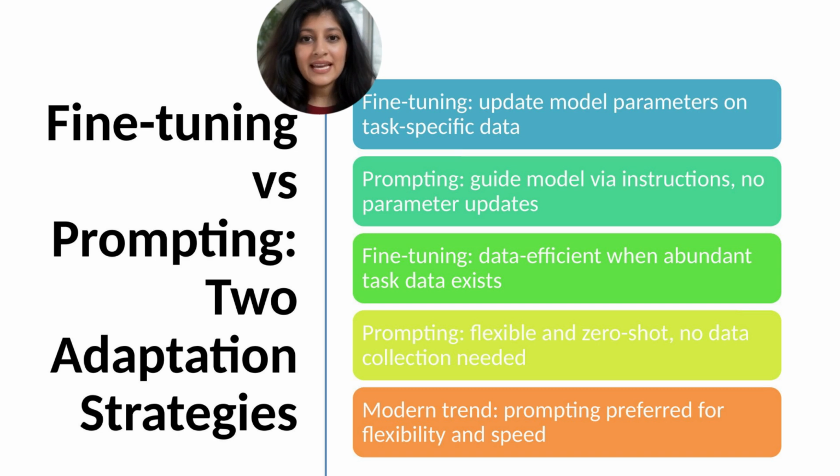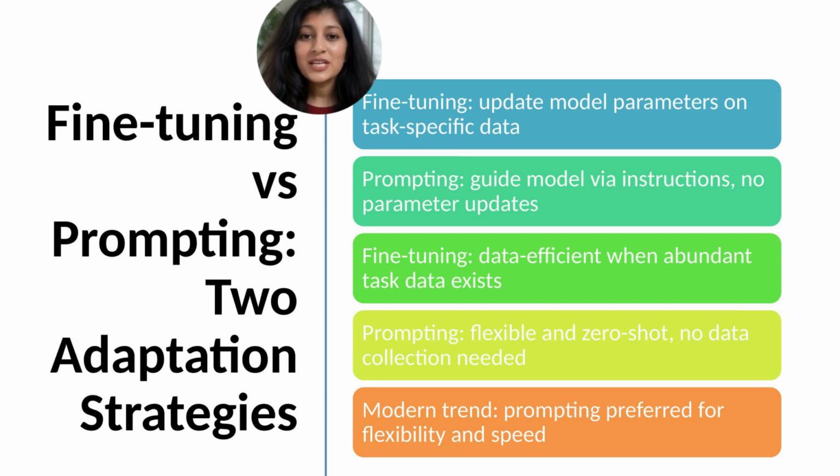Prompting is newer, enabled by large models' in-context learning abilities. No parameter updates. Instead, craft prompts that guide the model toward desired behavior. Show examples, specify requirements, describe the task. The model adapts based on the prompt context.